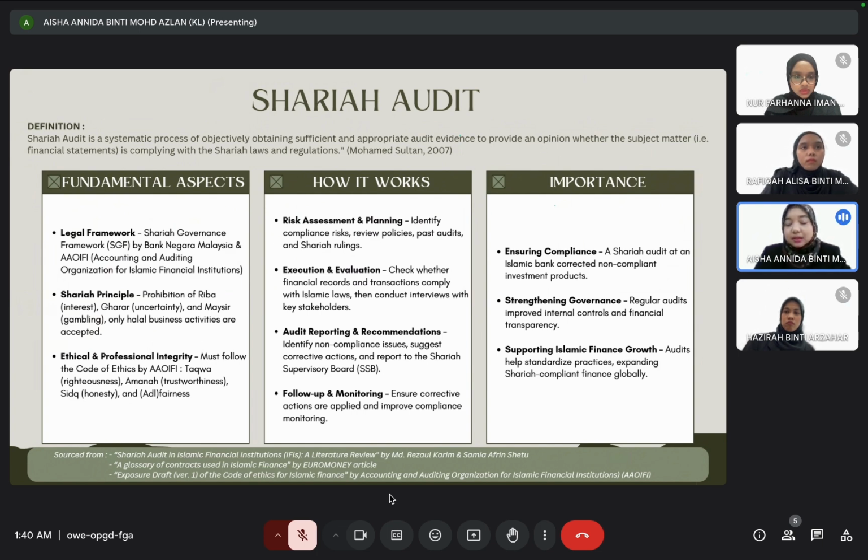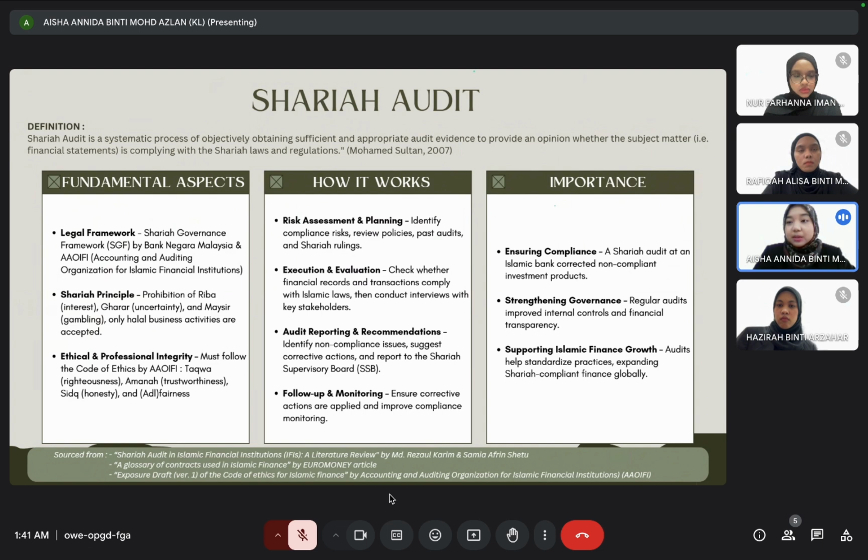How does Sharia audit work? The first one is risk assessment and planning, where they must identify the compliance risks, review policies, and past audits, and also Sharia rulings. They also have to execute and evaluate to check whether the financial records and transactions comply with Islamic laws. Then they conduct interviews with the key stakeholders. Then they do audit reporting and recommendations to identify non-compliance issues, suggest corrective actions, and report to the Sharia Supervisory Board, which is SSB. Next, they need to follow up and monitor to ensure corrective actions are applied and to improve the compliance monitoring.